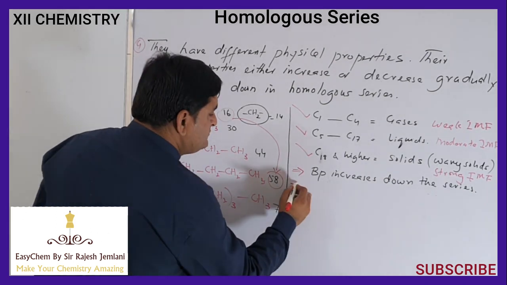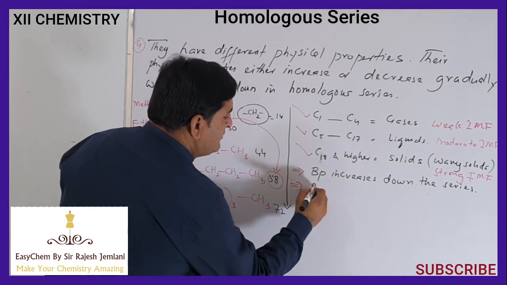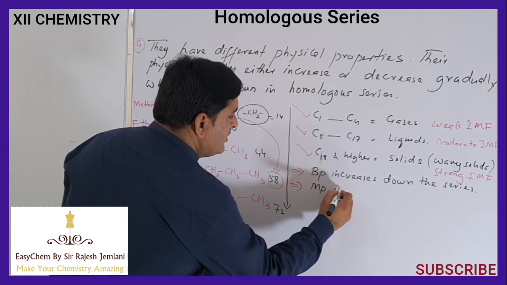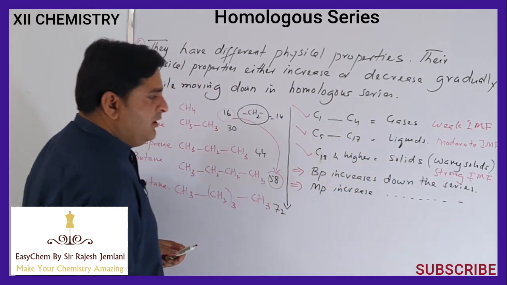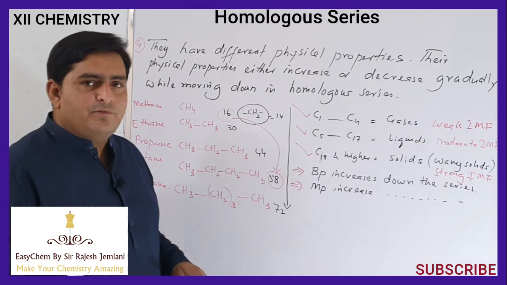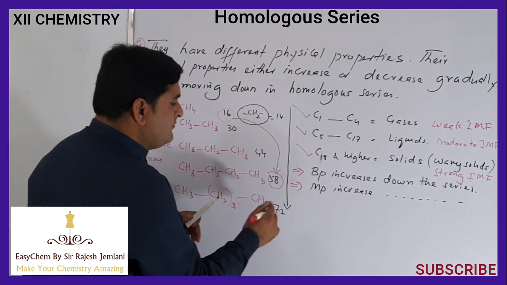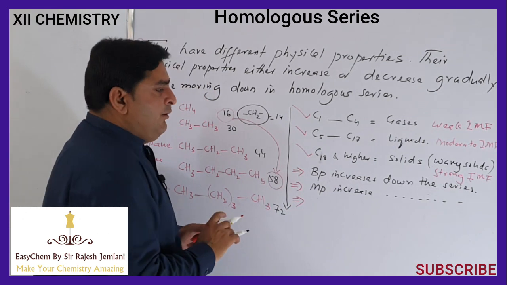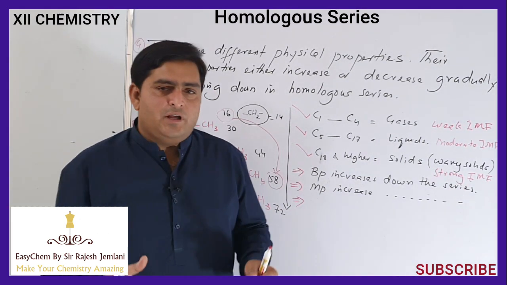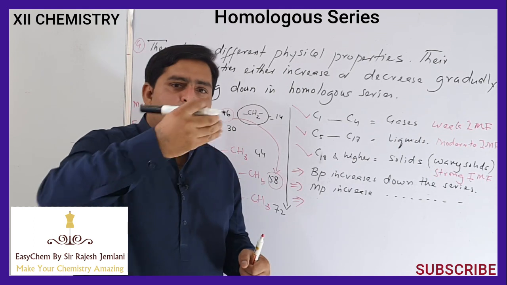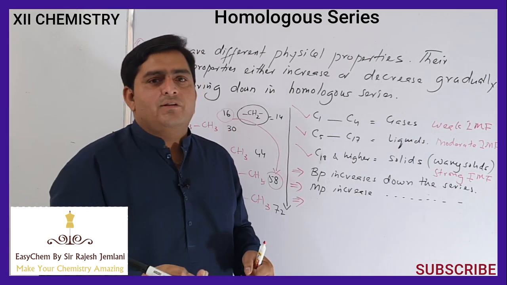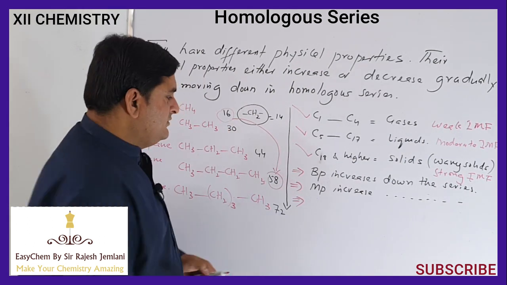Similarly, melting points increase down the series. Melting point is also a measure of intermolecular force. Vapor pressure: due to the increase in intermolecular force, the vapor pressure decreases when we move down the series.